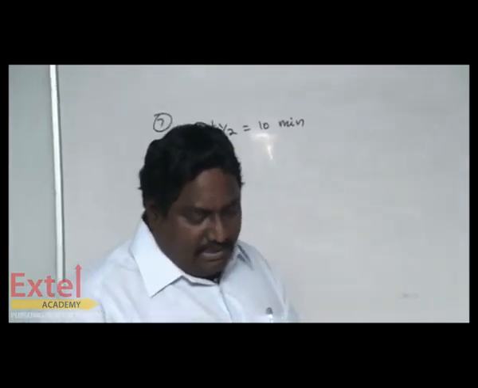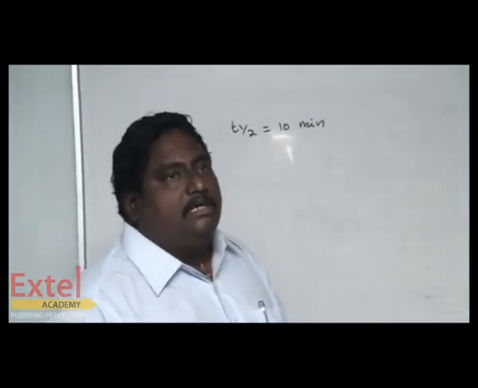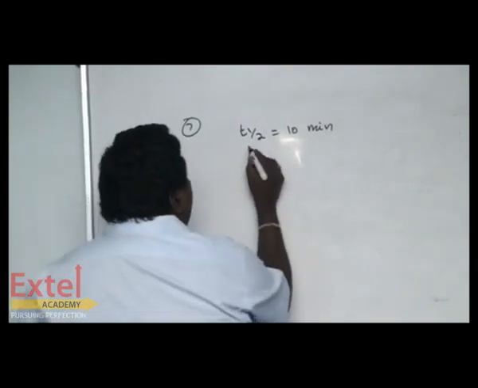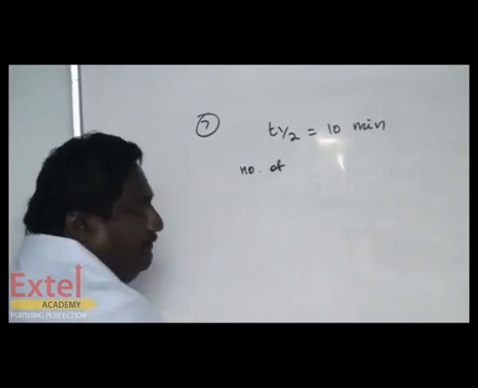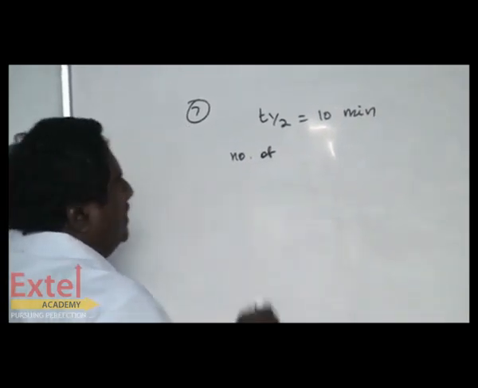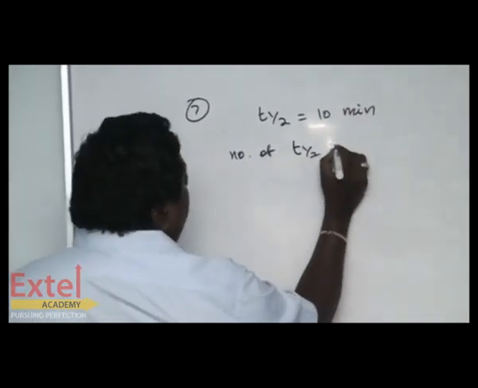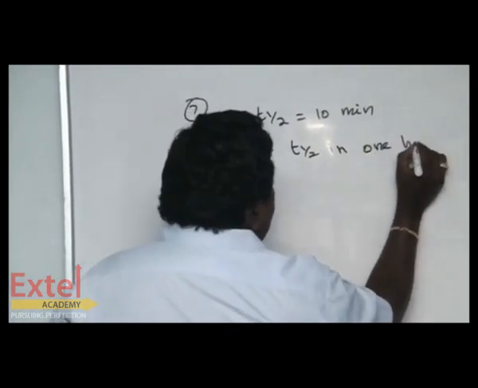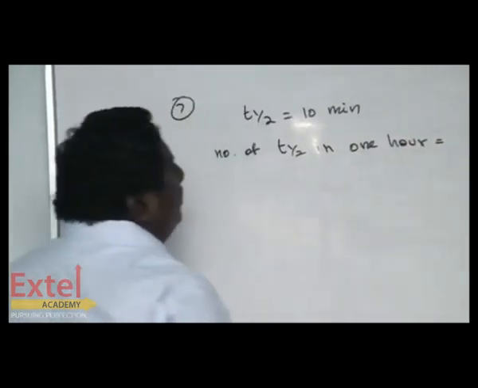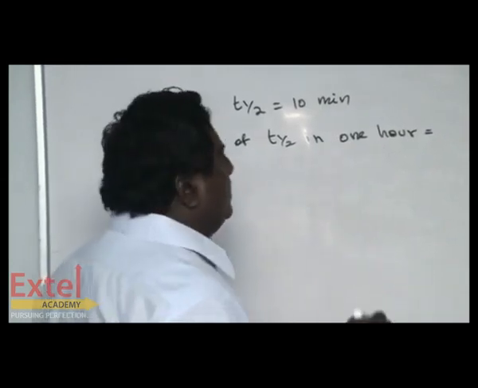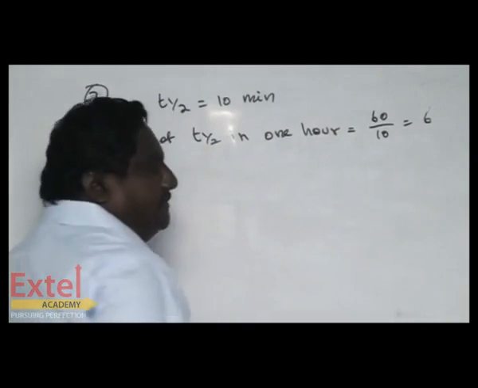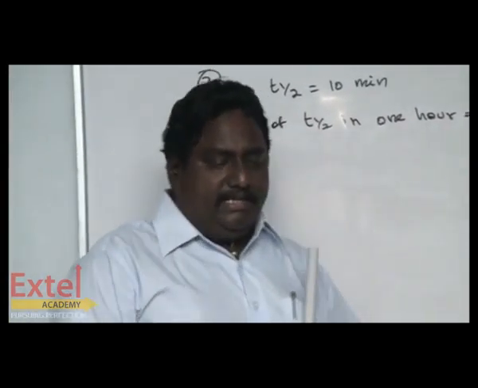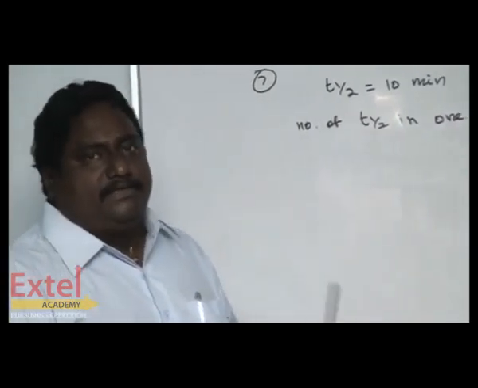They have asked us to calculate 1 hour. So t half is 10 minutes. Number of half-lives in 1 hour: 1 hour is 60 minutes, so 60 by 10, 6. So totally there are 6 half-lives.